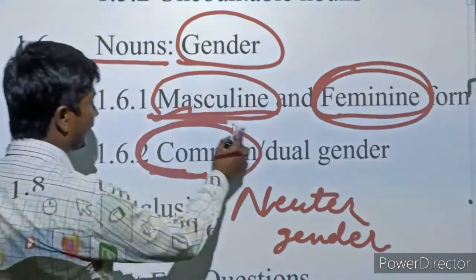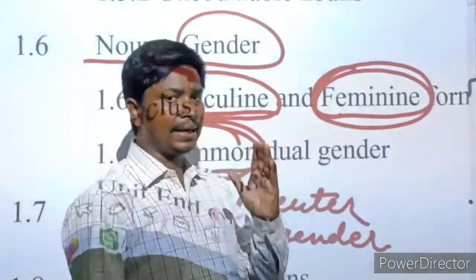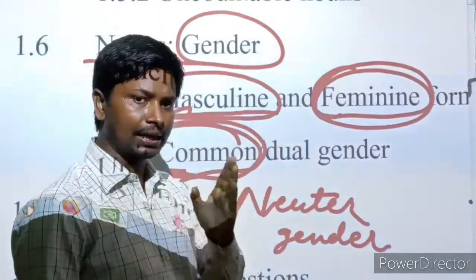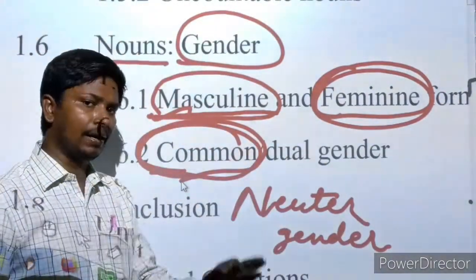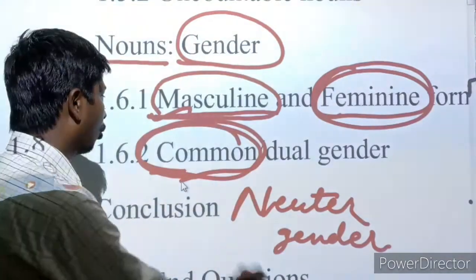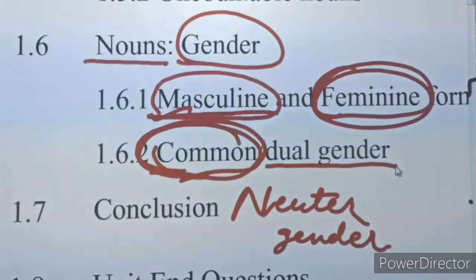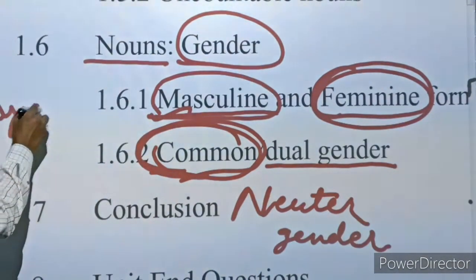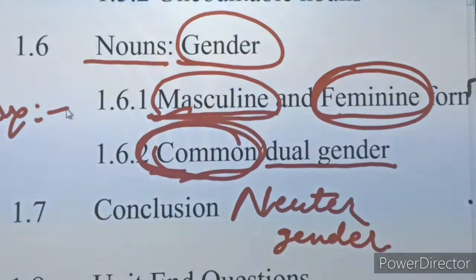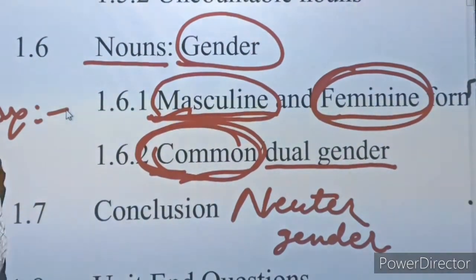After this, common gender. This type of gender denotes both male and female. The gender that can denote both a male and female is called common gender or the dual gender. Here I am going to give you an example. You can see the noun that can denote a male and female, like teacher.